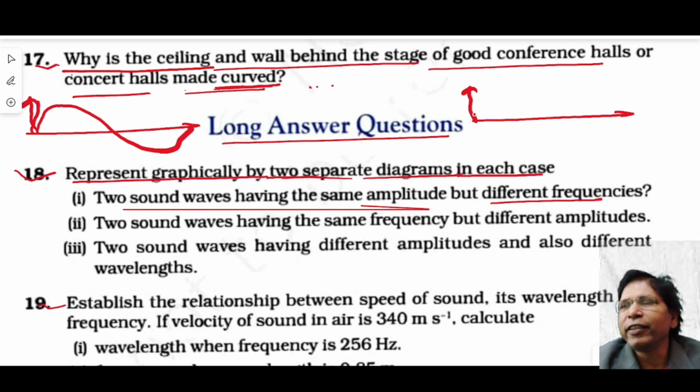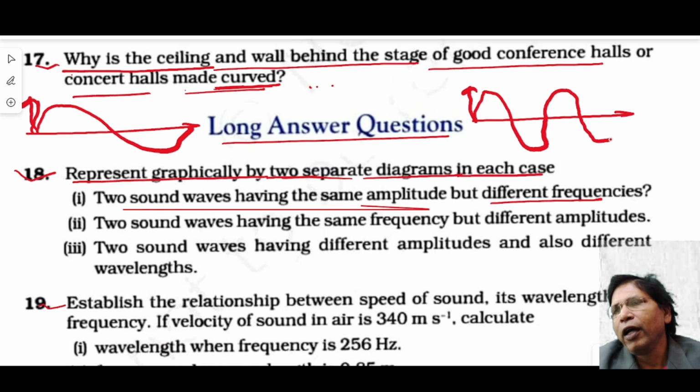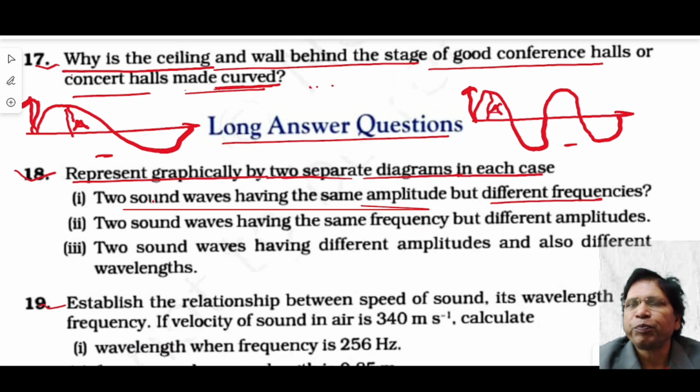Look at this. The frequency is more here. Understood? Look at this: here the frequency is more, here the frequency is less, but the amplitude is the same. Here the amplitude is A, and here the amplitude is also A. The peak represents the amplitude. Now question number 2: two sound waves having the same frequency but different amplitude.